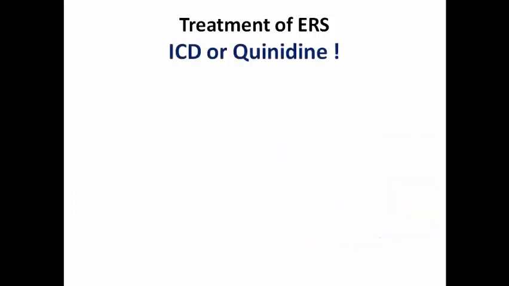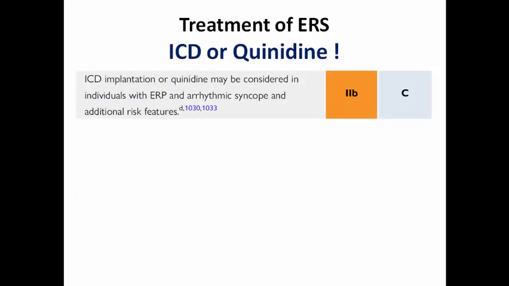Sometimes we are confused which one to choose in certain patients. We can choose one of them in individuals with early repolarization pattern who are having arrhythmic syncope and additional risk features. They are not strictly indicated for ICD immediately. You can choose from both of them, like patients having family history of unexplained sudden death or family history of early repolarization syndrome.